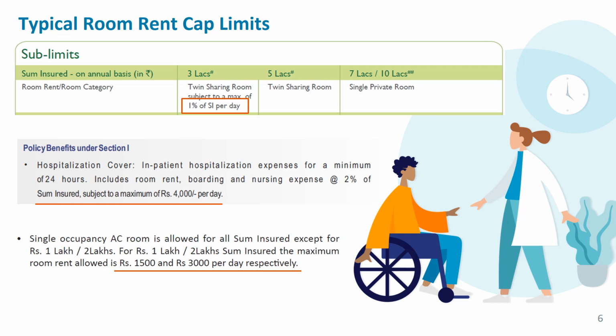But as we saw earlier, companies could mention a percentage of sum insured, or they can fix an absolute number. So here they have given an absolute number of 1,500 and 3,000.